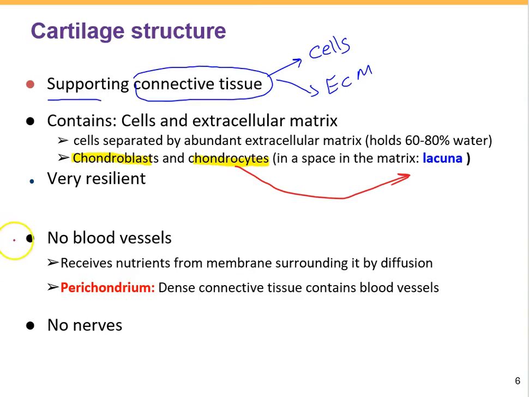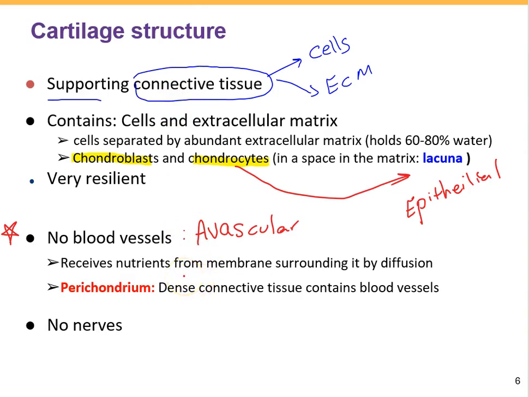Okay, but two facts about the cartilage: cartilage does not have any blood vessel. Cartilage is avascular. If you remember, one of the other tissues in our body which is avascular is the epithelial tissue. But epithelial tissue is one of our primary tissues. Cartilage is a connective tissue which is avascular, or we can say the only connective tissue which does not have blood vessels is the cartilage.